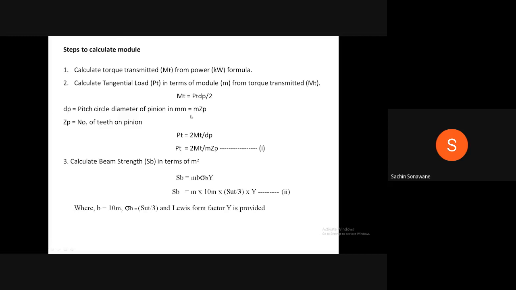Therefore, rearranging the above formula, PT is equal to 2 MT divided by dp. Therefore, PT is equal to 2 MT divided by m Zp, equation 1.